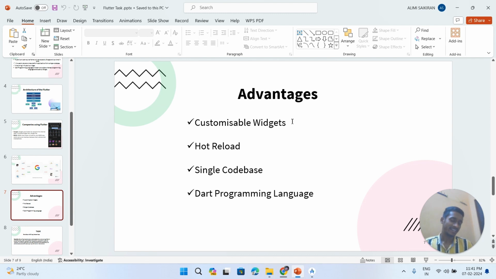Single code base: writing the code once and deploying it to multiple platforms. Dart programming language: as we discussed earlier, Dart is the programming language used to work with Flutter. It is easy to learn, beginner friendly, and it provides type safety.